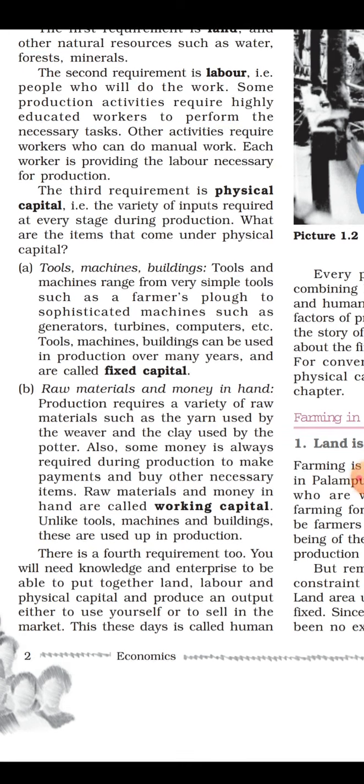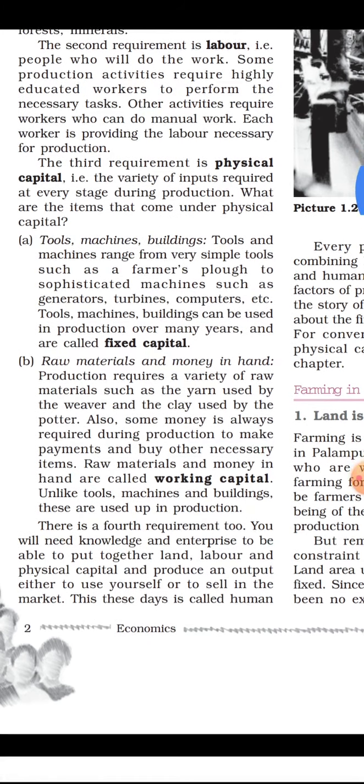Another, raw material and money in hand. It is a working capital. Why? See, production requires a variety of raw materials such as the yarn used by the weavers and the clay used by the potters. So for the production, a variety of raw materials are required. Like if any weaver is there, the raw material will be yarn, means thread, and if any potter is there, the raw material will be clay.